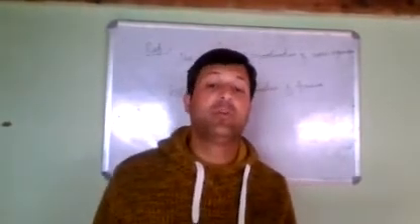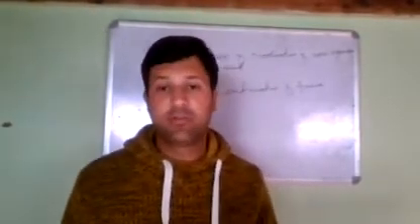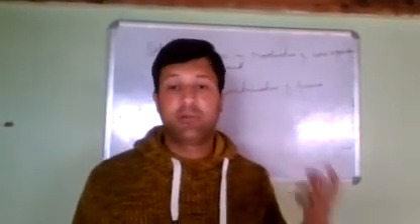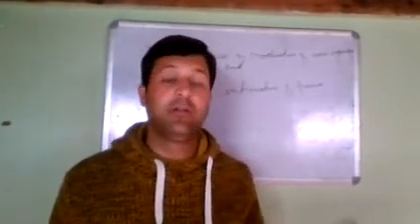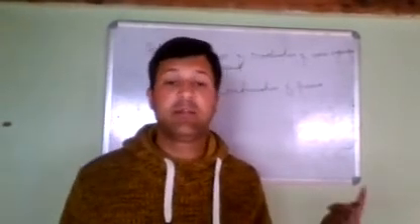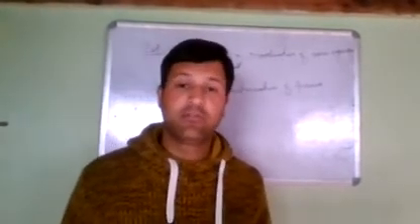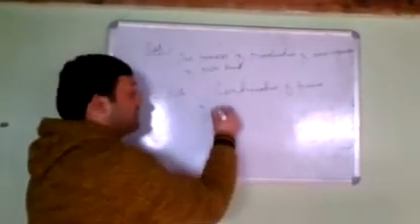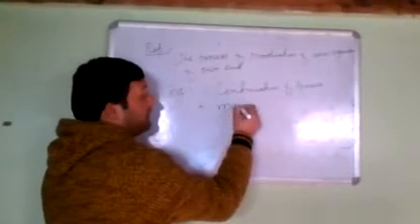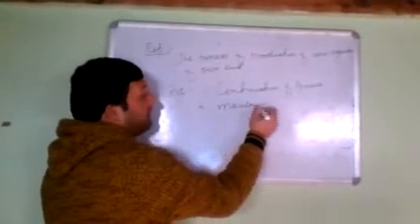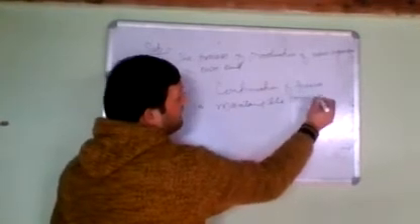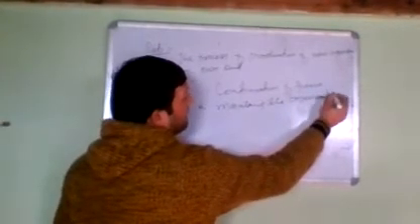Second one, if we do not perform the process of reproduction, in our population we will have only old aged individuals, because everyone undergoes aging, everyone dies. So to maintain the organization of our population, reproduction is very important. By the process of reproduction, we can maintain the number of young individuals, number of adult individuals, number of old aged individuals. So it helps us in maintaining the organization of the population.